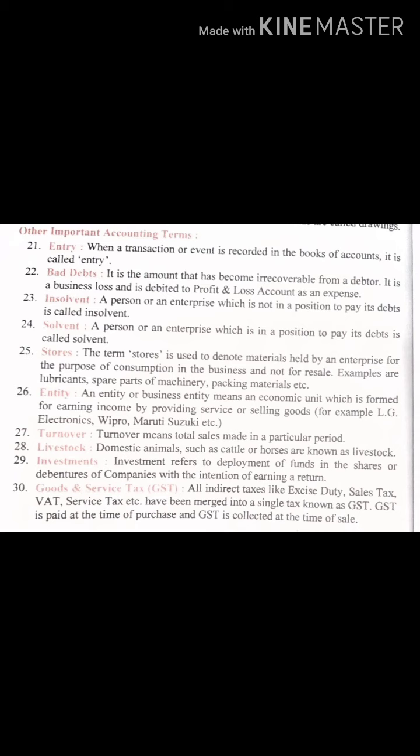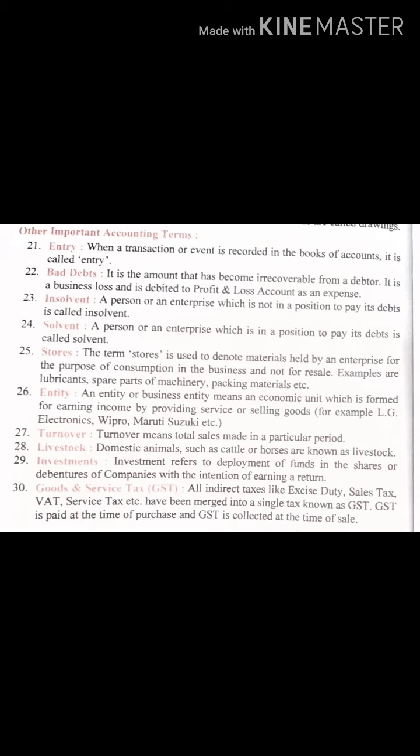Next is entity. Entity, or business entity, means an economic unit which is formed for earning income by providing services or selling goods. So any business enterprise is an economic entity, like LG Electronics, Wipro, any such entity which is doing business. Turnover. Turnover means total sales made in a particular period. So total complete sale made in one financial year is known as turnover.